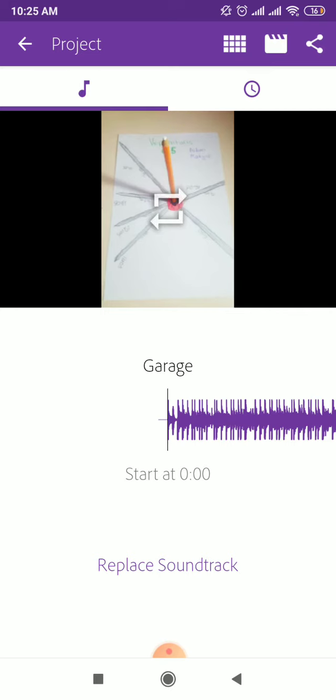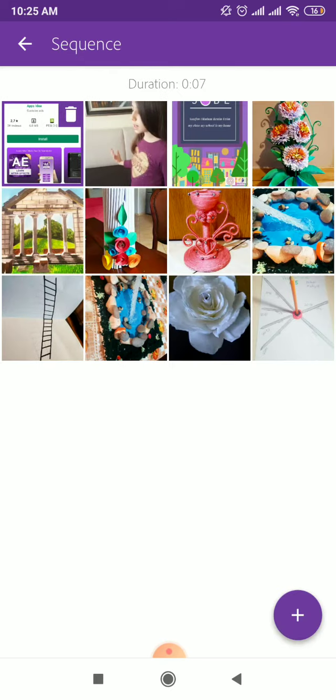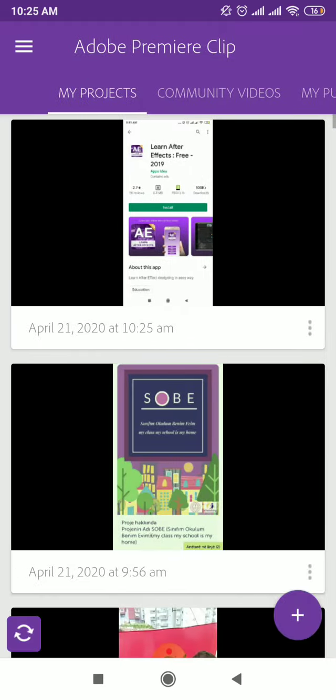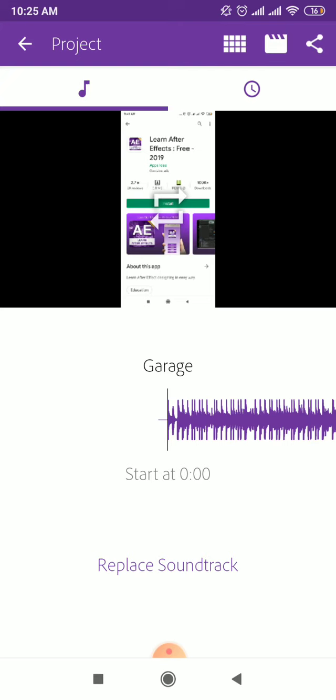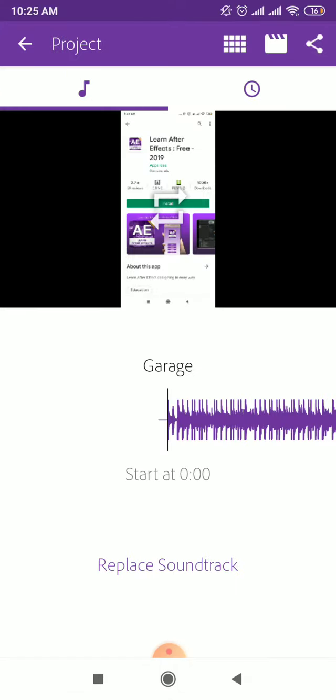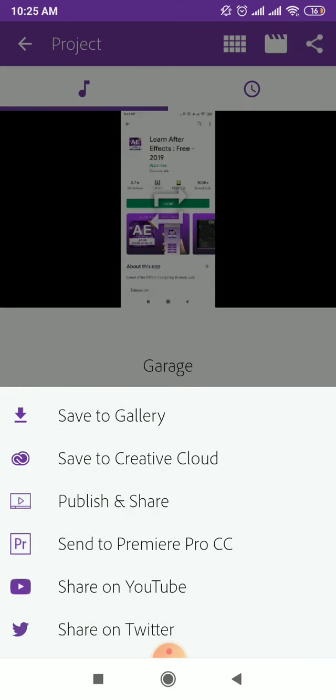Now we have this automatic export for photos. Now we can make some different things. For example, we can convert to freeform or export this automatic track. Now we can export, save to gallery, and or publish and share on YouTube or another social network.